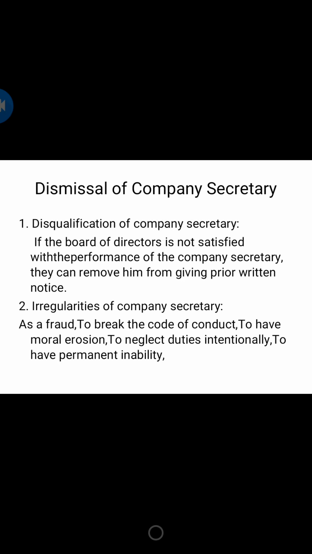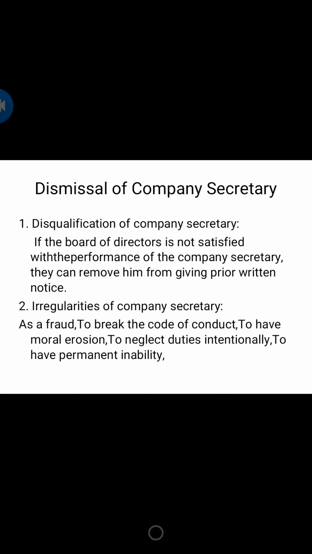On the ground of disqualification means that if the board of directors are not satisfied with the work of the company secretary, in such a case the board of directors are going to remove the secretary by giving them prior notice. So prior written notice. A company secretary is an employee of the company, so we agree with that, and already we have studied the role of it, right?